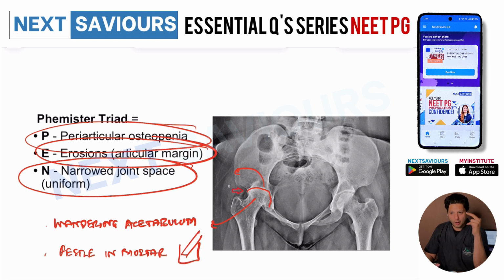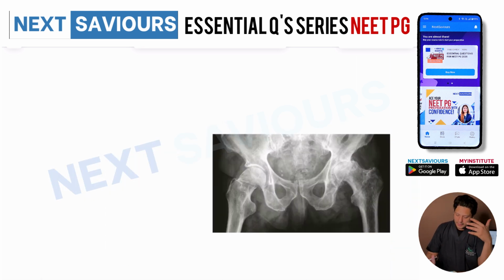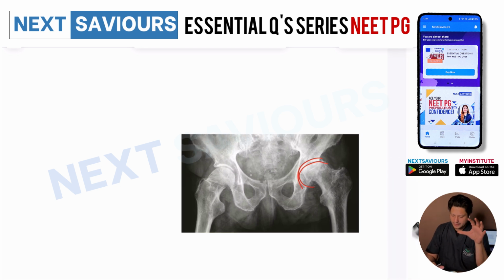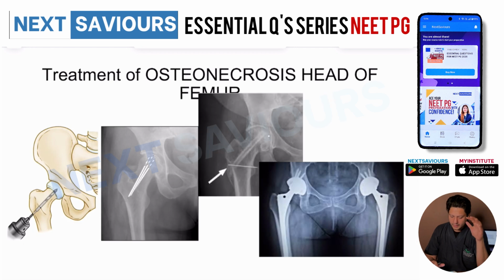All you have to remember is how, on the basis of the X-ray, you will be differentiating between TB and osteonecrosis head of the femur. And then in case of osteoarthritis hip, obviously there will be destruction of the head, there will be destructive features of the acetabulum, there will be reduction of the joint space, there will be periarticular erosions, there will be secondary osteophytes. So all these are the findings on the basis of which you can very easily identify the osteoarthritis image.